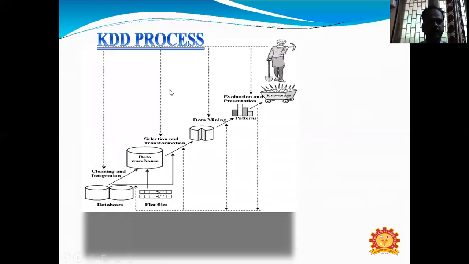So this is the diagram for the KDD process. Look at the diagram from bottom to top. At the bottom, the first one is databases. The databases collect the required information into some other data warehouses, some other databases, which also maintain the different types of data.